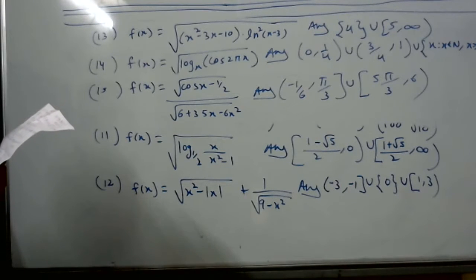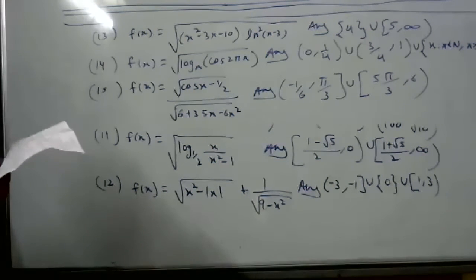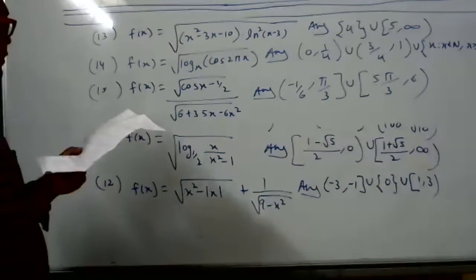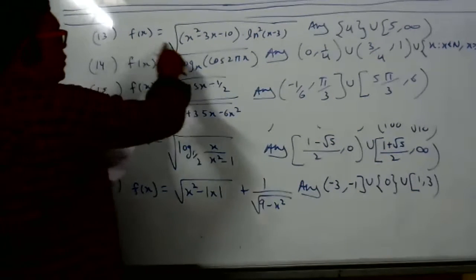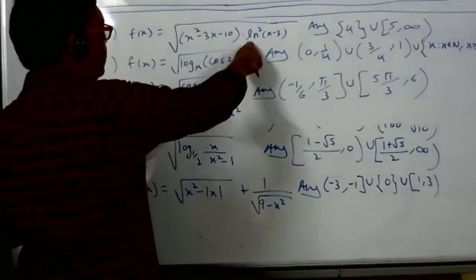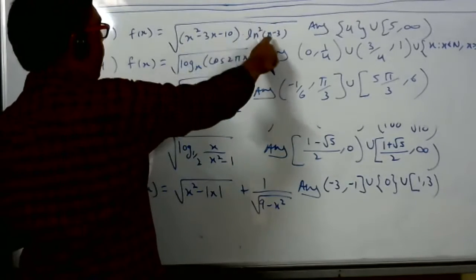Tell again. So what is the 13th question given? 13th: f of x is equal to square root of x square minus 3x minus 10, ln has power 2x minus 3.